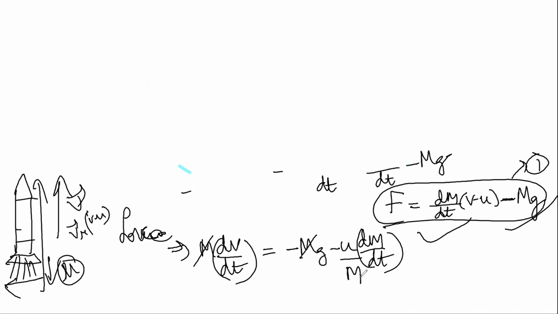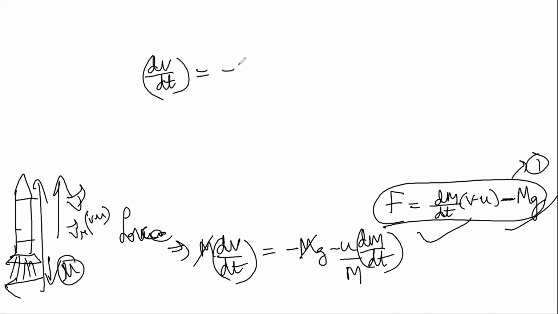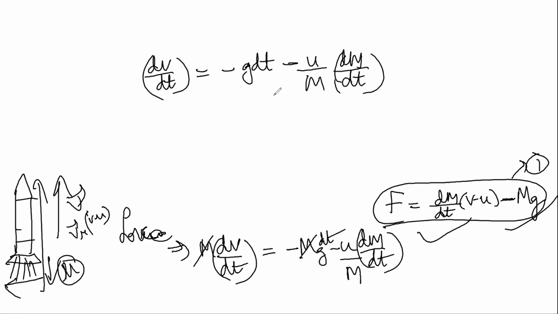I'm going to calculate the thrust now. So dv by dt is equal to minus g minus u by m dm by dt.